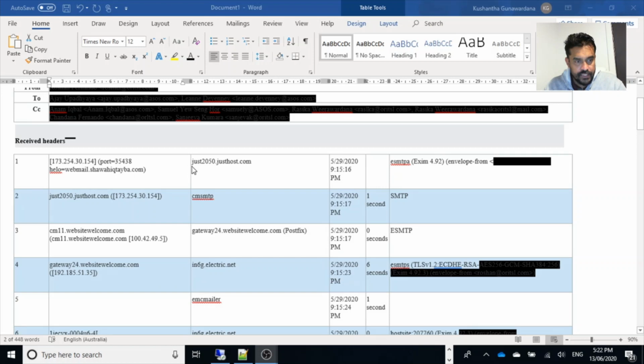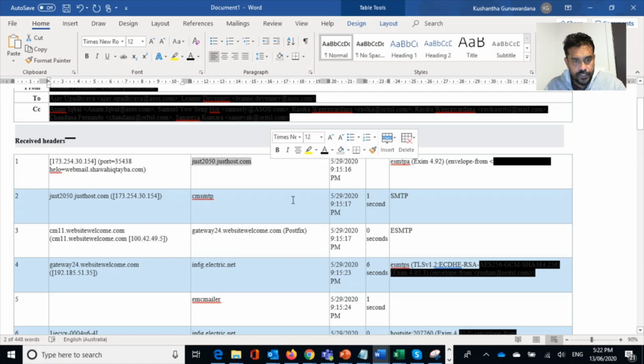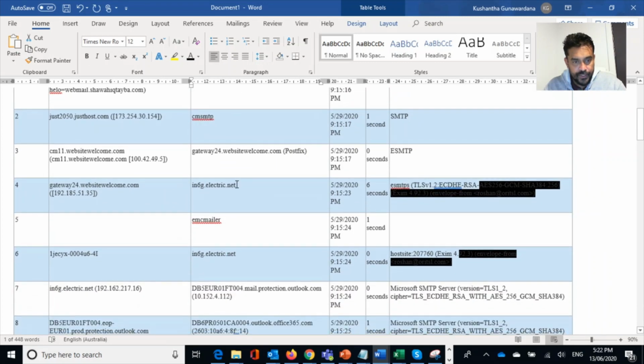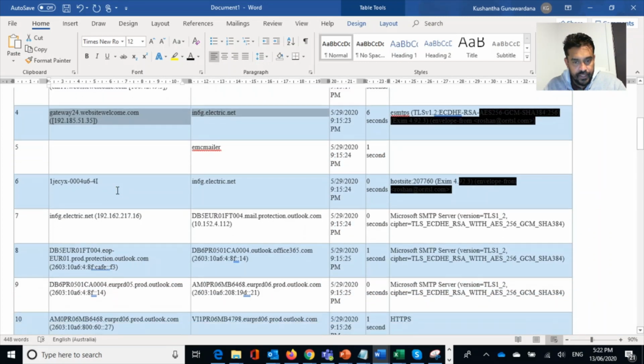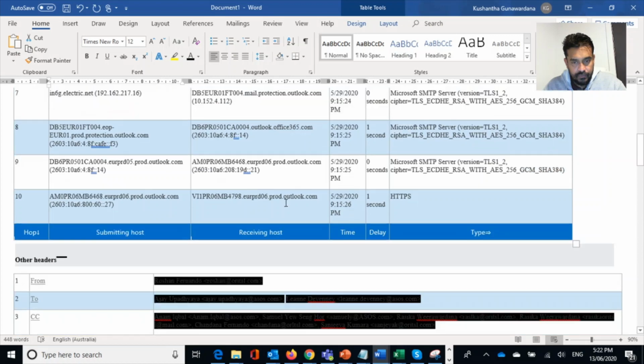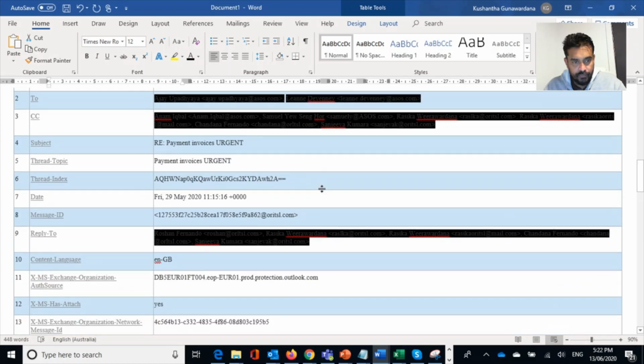And then if you see, these are the headers, right? So this is the recipient header, right? Received headers. So this is where the mail was generated, right? So webmail dot something, hosted in justhost.com. So apparently it looks fishy, and the gateways are different, right? And the others, I'm not going to take much time there.